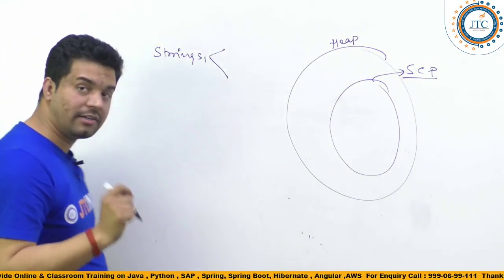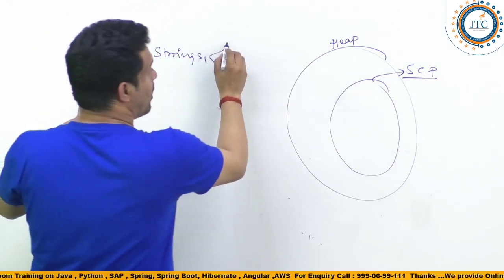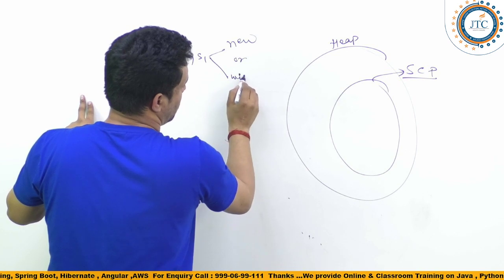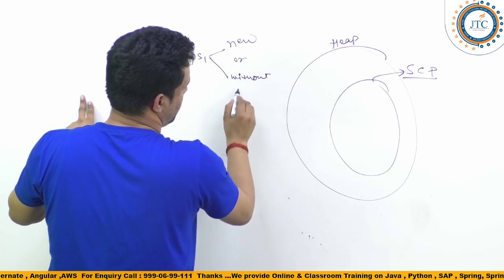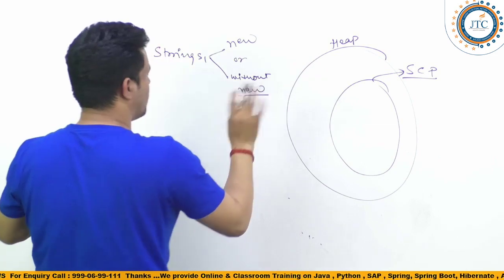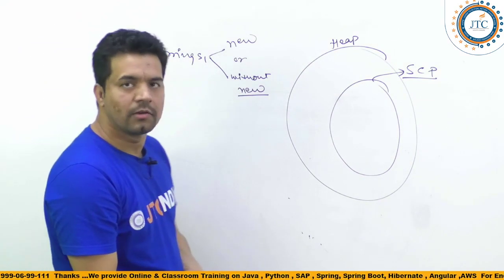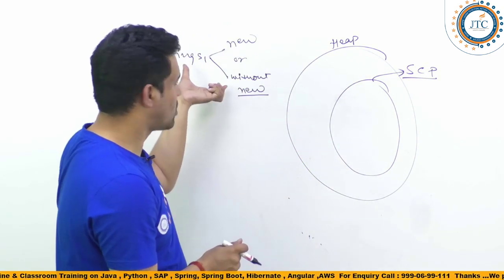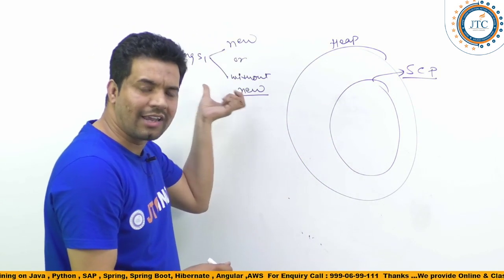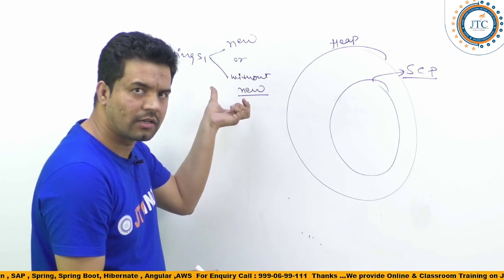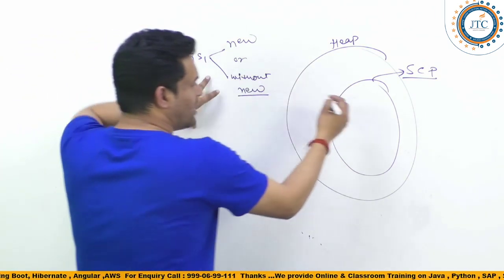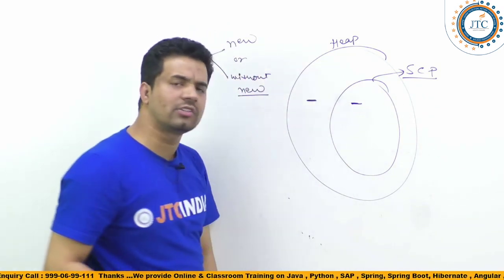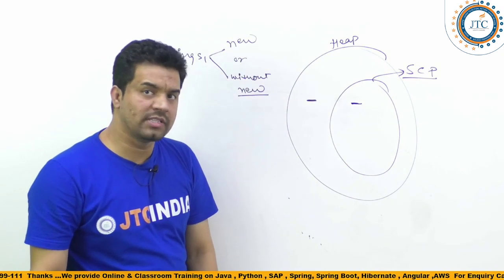You can create either with the new operator or without new. Any one of that you can do. Is it okay? Now, when you are creating this object, either one copy is available here and one copy is there outside the string constant pool. Both copies are there.